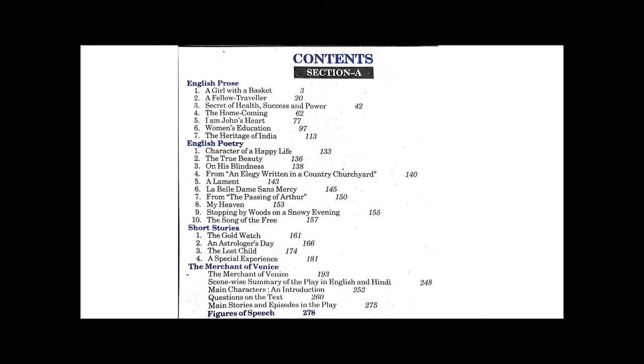In English prose, you have to study 7 lessons. They are as such: A Girl with a Basket, A Fellow Traveler, Secret of Health, Success and Power, The Homecoming, I Am John's Heart, Women's Education, The Heritage of India. As you all know, children, I have already informed you, from English prose, you are going to study the whole lesson, and then from that, you have to write and practice about reference, context, and explanation, and short questions.